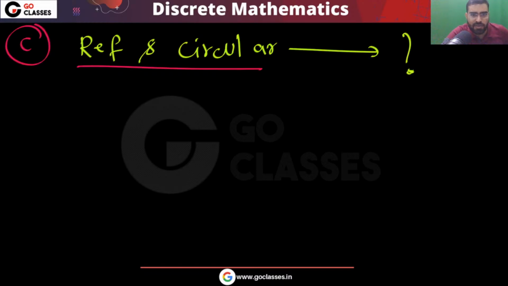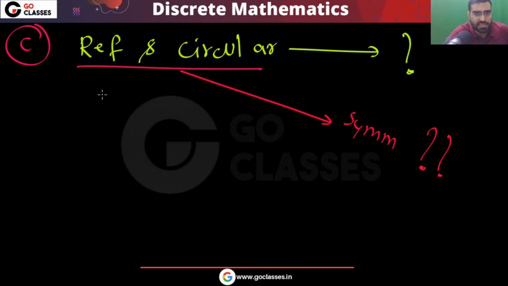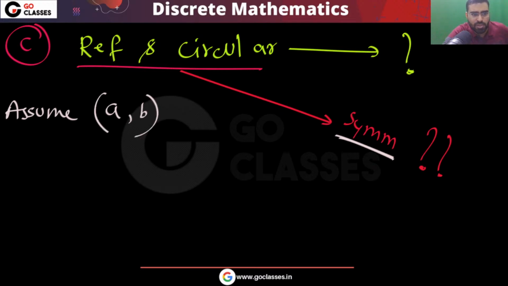Let's check one by one. What can you say? Can you say that it will imply symmetry? Simple question I am asking. Can I say this will be symmetric if it is reflexive and circular? See, symmetric is saying that, let's assume A is related to B. Then can you say B will be related to A?